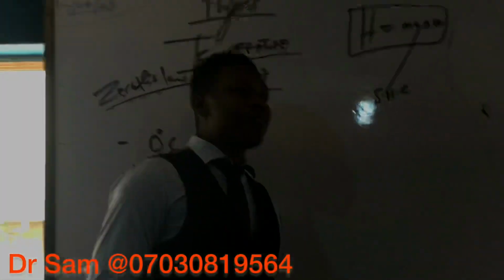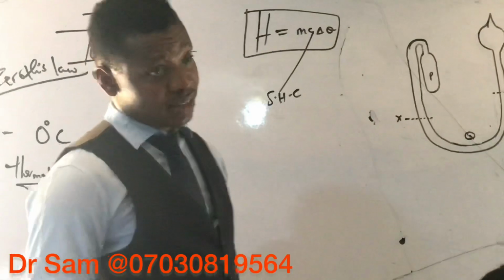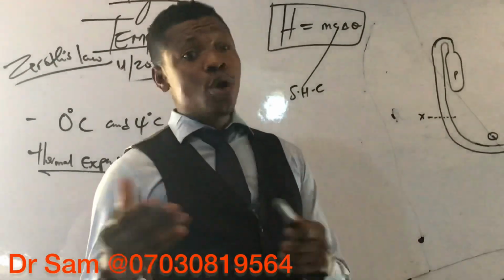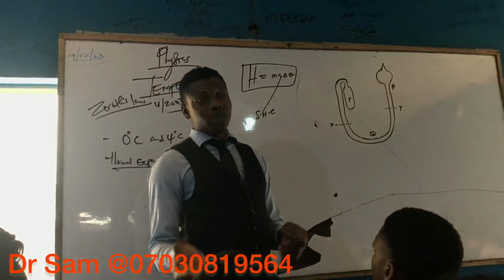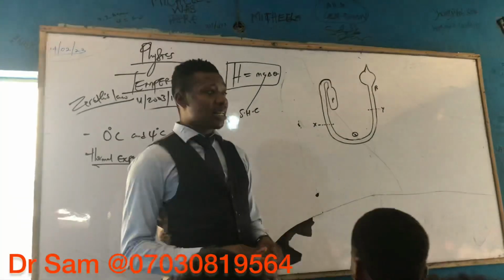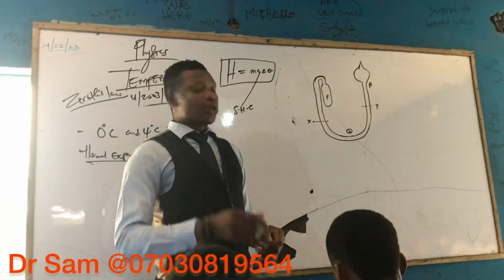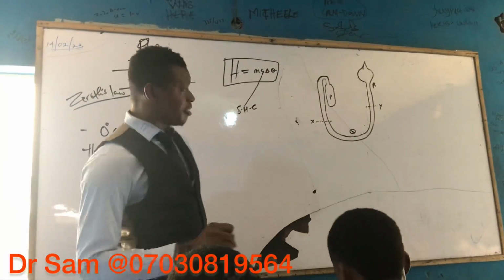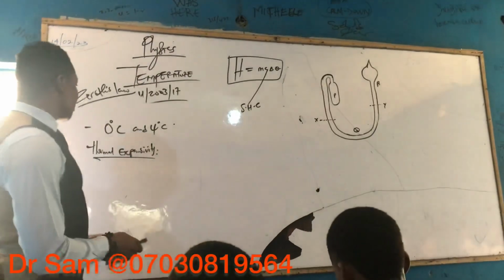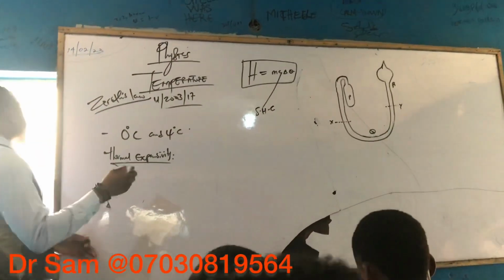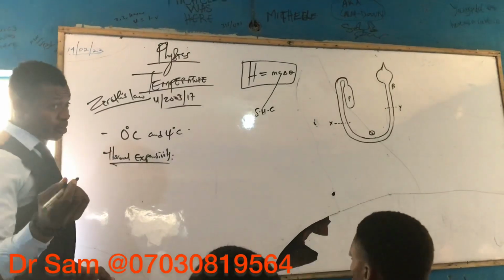Number one, it has a high boiling point and a very low melting point. That's one of the reasons that affect its thermal expansivity. Number two reason again is this. I said everything in physics is calculative. That is how to explain physics.